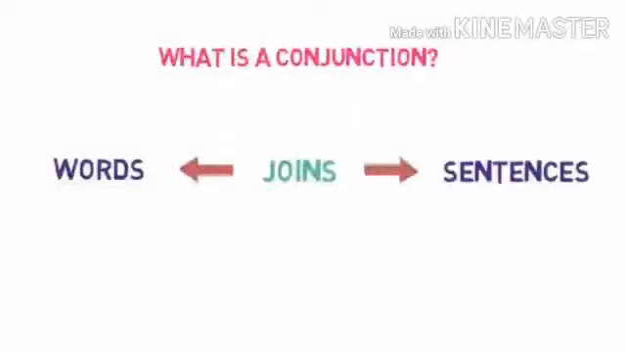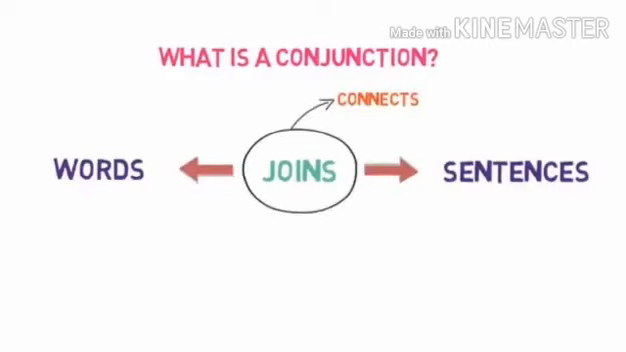What is conjunction? Conjunction is a word that joins words or sentences. What do you mean by join? Join here means they connect two or more words or two or more sentences. How do they connect? Let me give you an example of that.